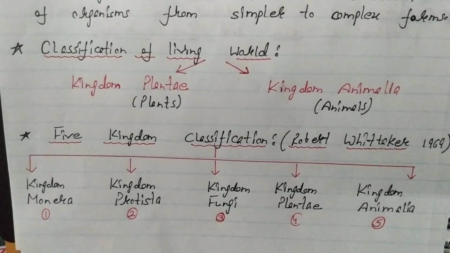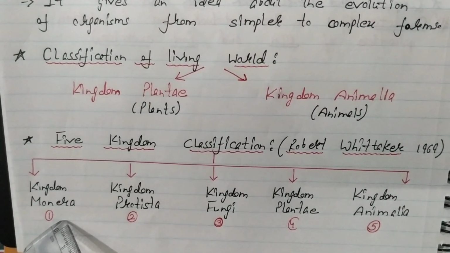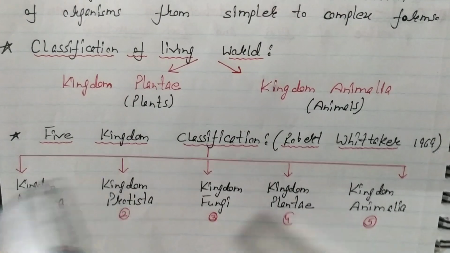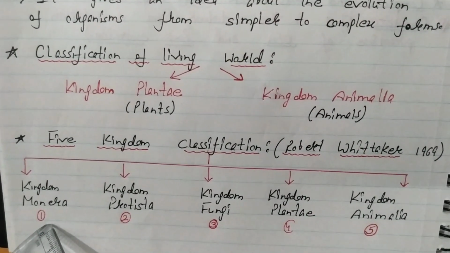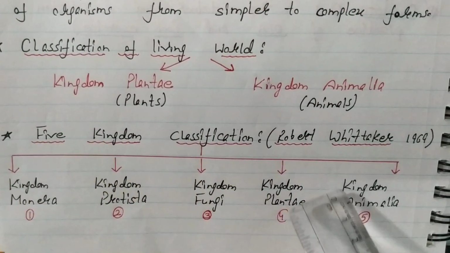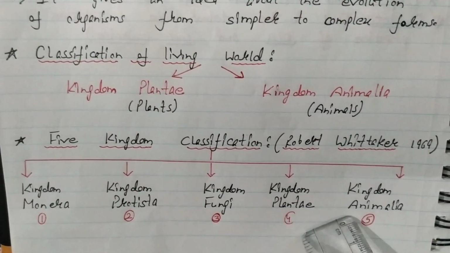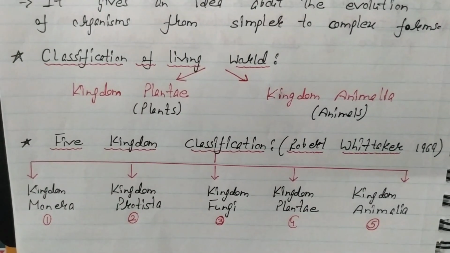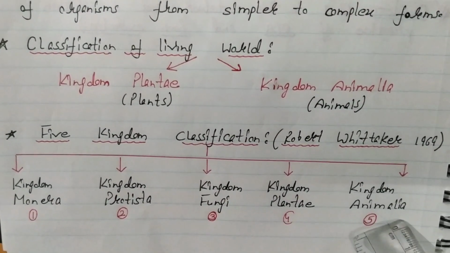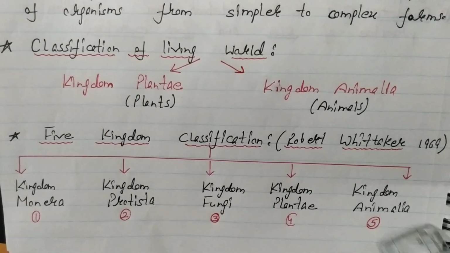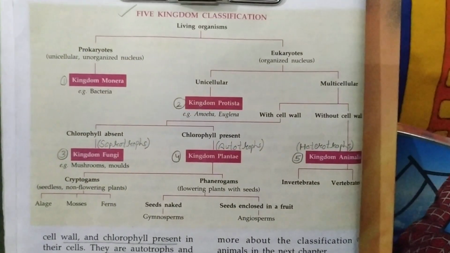Always remember, whenever we study classification, it always moves from simple to complex. That means the organisms belonging to kingdom Monera are the simplest organisms, and the organisms belonging to kingdom Animalia are the most complex or most evolved, because human beings belong to this kingdom Animalia, which is at the topmost level of the hierarchy. So let us study these kingdoms one by one.